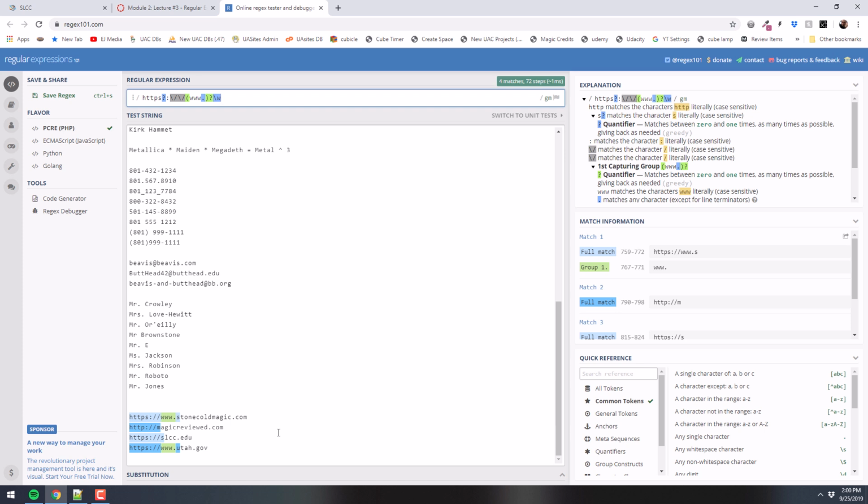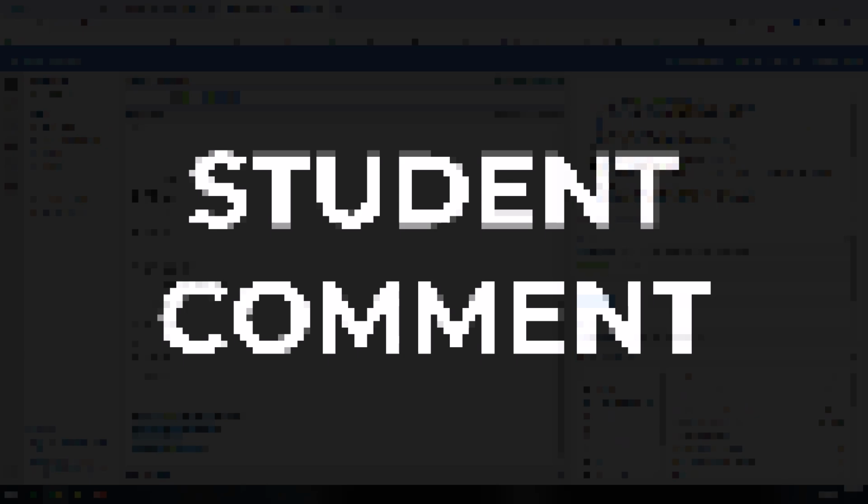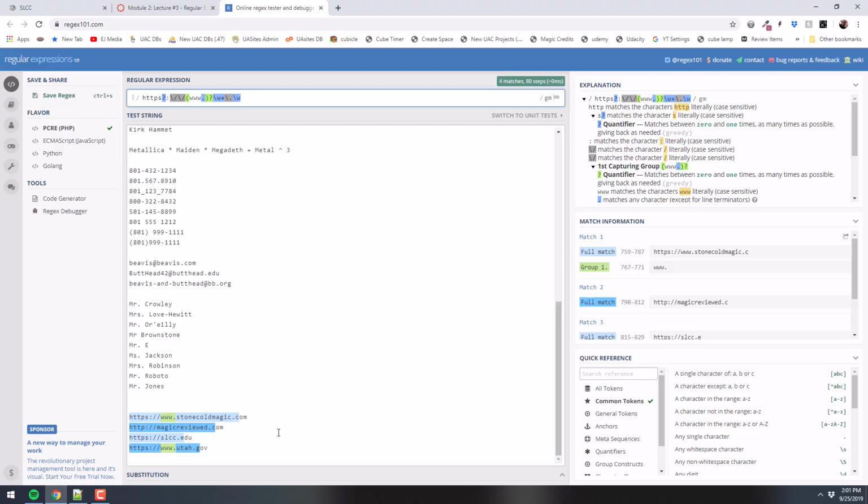So I need 1 or more word characters, followed by a literal dot, so I'm going to escape it, followed by word characters. What's the minimum for an extension? You'd have to look it up to see what the rules are for a URL, but we're just going to assume that it's at least 2. Oh, that's a good idea. Yeah, so escape W, that's at least 2. And then the second one, it's 1 or more of those. Good solution. Very good. See that?